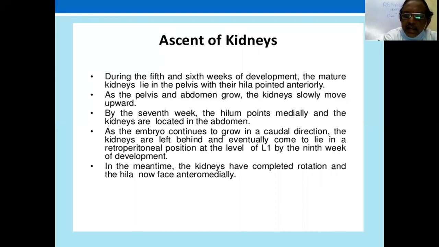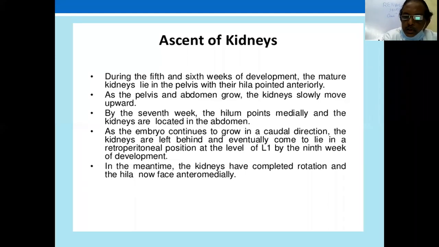The pelvis is directed anteriorly, and as the pelvis and abdomen grow, kidneys slowly move upward, and by the 7th week, the hilum points medially and the kidneys are located in the abdomen. The kidney develops like this and takes a rotation. It develops in the pelvis with the renal pelvis anterior, gradually ascends and rotates, and so ultimately they are located in the abdomen.